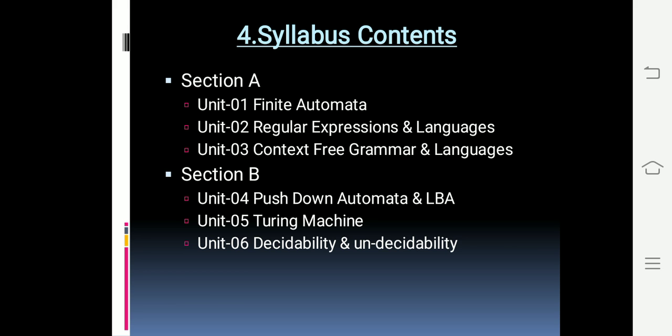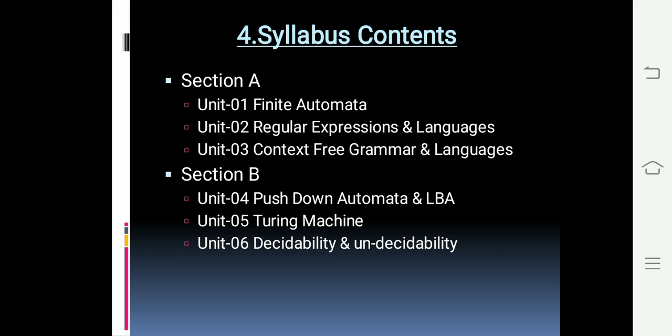Then the 5th unit is the Turing machine. This is one of the abstract models of the automata machine. In this unit you are going to study the notation for the Turing machine, the instantaneous description of the Turing machine, that is the definition of the Turing machine, then the transition diagram for the Turing machine, the languages used for the Turing machine, how to design the Turing machine using the grammar and the languages you studied above, then some theorems and extensions of the basic Turing machine, that is the types of Turing machine such as multi-tape Turing machine, universal Turing machine, and non-deterministic Turing machine.